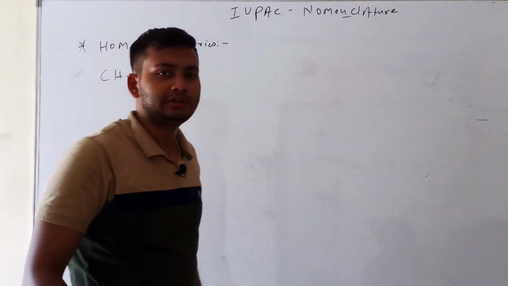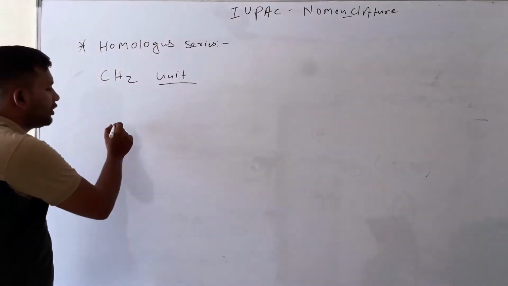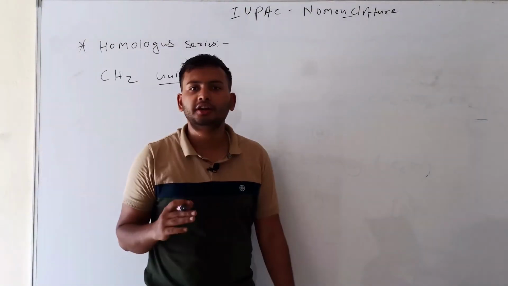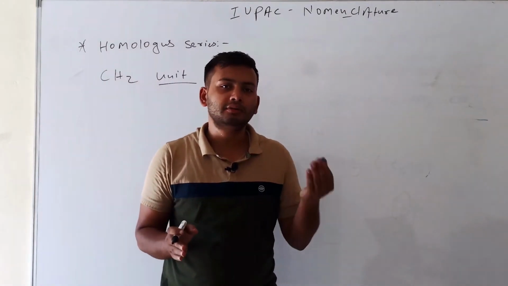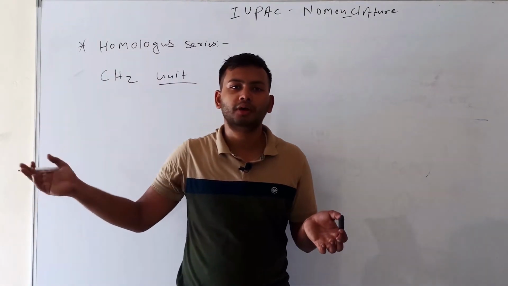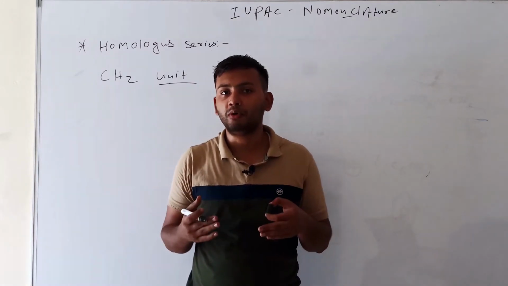In a homologous series, the molecular formulas differ by the number of carbon atoms present in the compound. If the number of carbon atoms present in the compound is 2 or more, then the homologous series has compounds with different names.